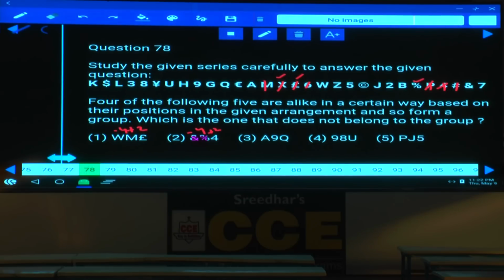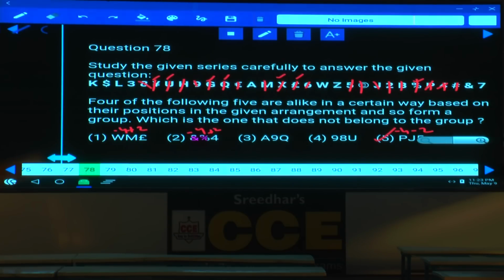A and 9. A to 9, 1, 2, 3, 4, minus 4, 9 and Q, 1, 2, plus 2. Minus 4 plus 2. 9 to U, 1, 2, 3, 4, minus 4 plus 2. Hence, all the 4 are following the same pattern, minus 4 plus 2. Then coming to choice 5, P, J, 5. Between P and J, 1, 2, 3, 4, minus 4, and J and 5, 1, 2, minus 2. Here it is minus 4, minus 2, and in the remaining terms, minus 4 plus 2. Hence, choice 5 is the odd one.